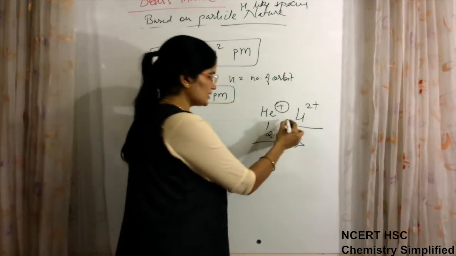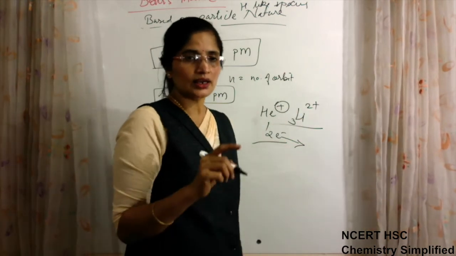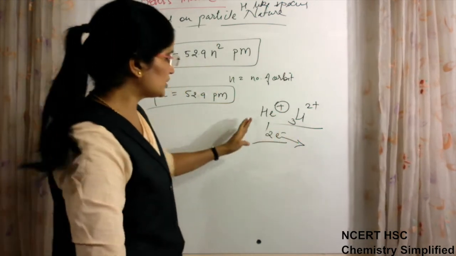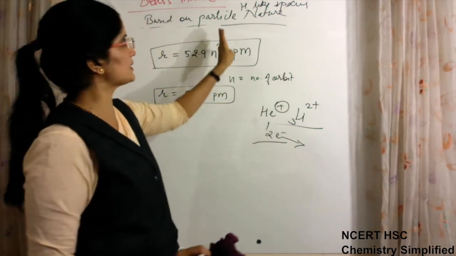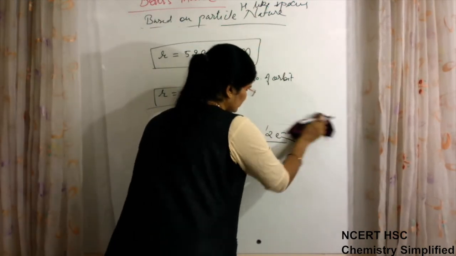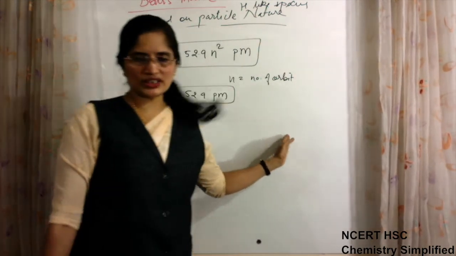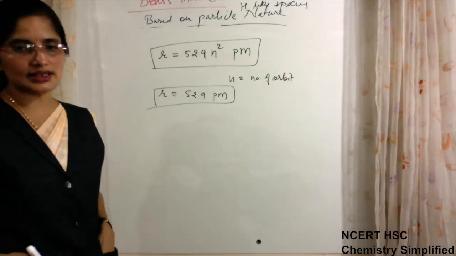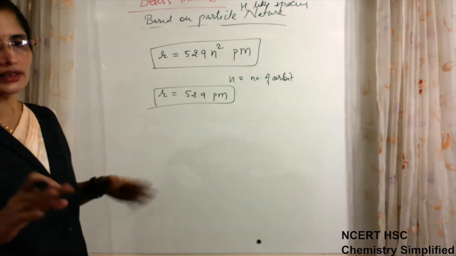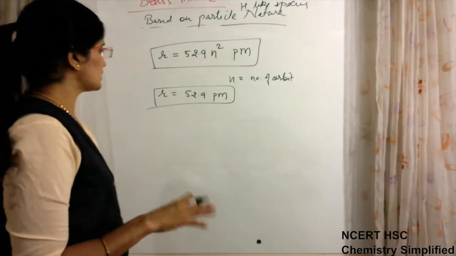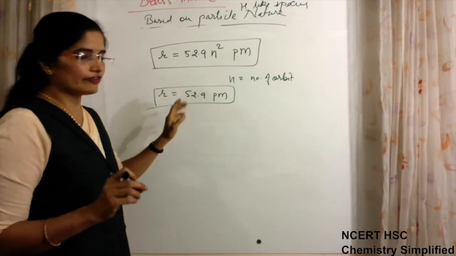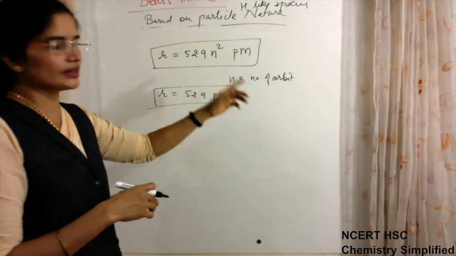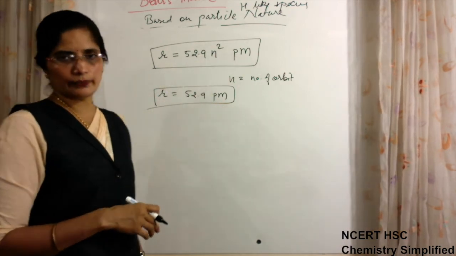Lithium atomic number is 3, so the number of electrons is 3. It loses 2 electrons, so only 1 is left. So this is applicable to these also, but basically it is for the hydrogen atom, because He2 positive and Li2 positive are not easy species to form. But this may be applicable to those also. So the radius of the first orbit of hydrogen atom is 52.9 picometer, and for other orbits we can calculate using the n square value.